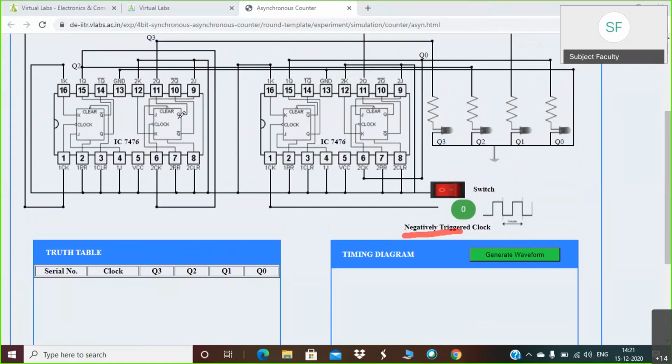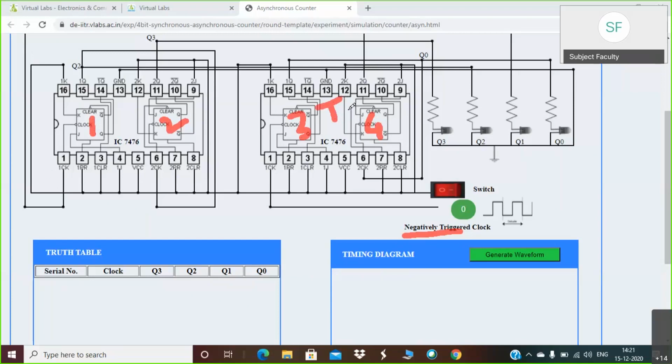So I will just show you the 4 different flip-flops and where they are actually located. This was your first JK flip-flop, this is second, third and fourth. If the inputs J and K are connected, it is nothing but a T flip-flop only.